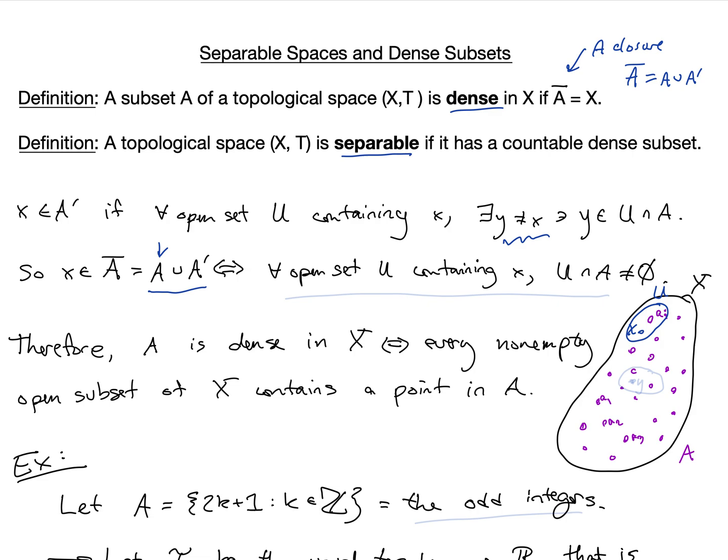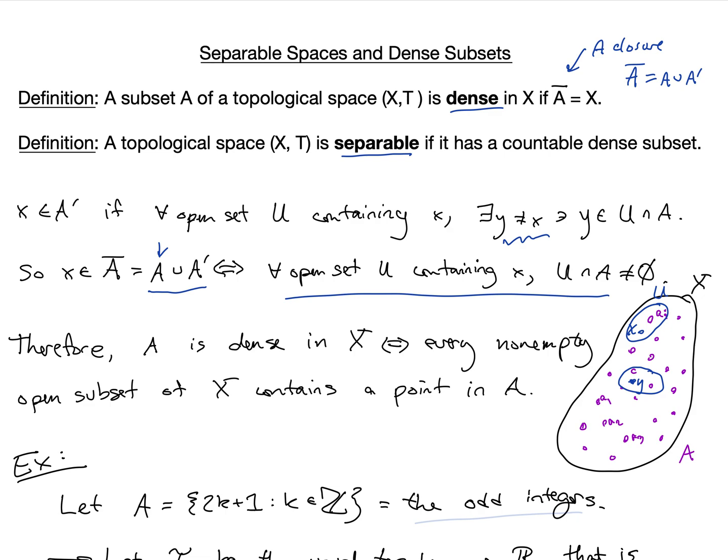Why is that the case? Again, if we think about just some arbitrary point, say Y in X, every open set containing Y must contain some points of A. That would be fulfilling this requirement. And since we're looking for A closure to be equal to X, it's got to be true for every point Y that's an element of X.